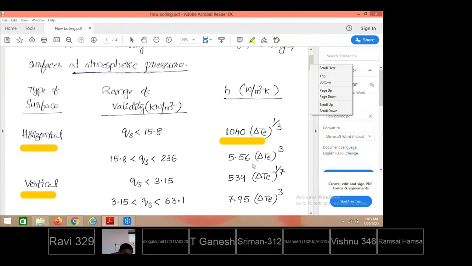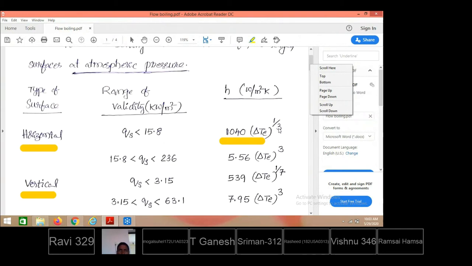In nucleate boiling, if the heat flux supplied is less than 15.8 kilowatt per meter square, then the heat transfer coefficient is calculated as 1040 into delta T to the power 1 by 3. What is delta T? It is the excess temperature. What is this excess temperature? It is the temperature difference between the heater surface and the surrounding saturated liquid, which here is water.